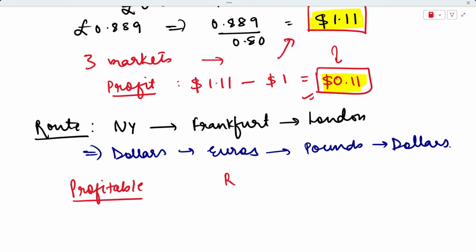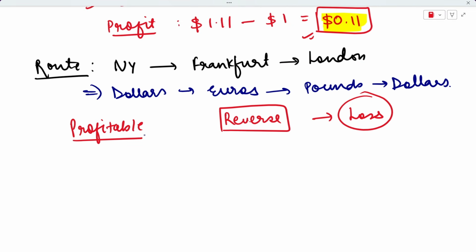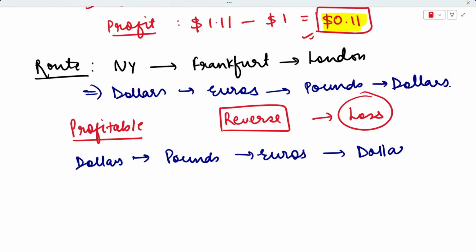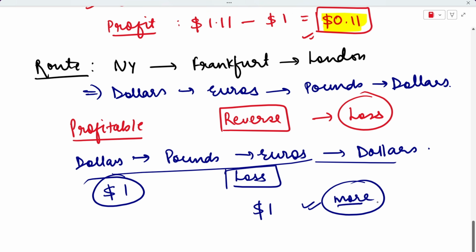So the route that I took was profitable. But you can also go in a reverse direction. And if you went in a reverse direction, you would have made a loss. Okay. So a reverse direction would have been that first off, you would take your dollars, and you could have converted your dollars to pounds, and then you could have converted pounds to euros, and then you could have converted euros to dollars again. But when you would do this, you would make a loss. You will come back with less than $1. Okay, so always check the direction first by starting with $1 and seeing which route will give you more than $1 back, because we want more than $1 back with us.